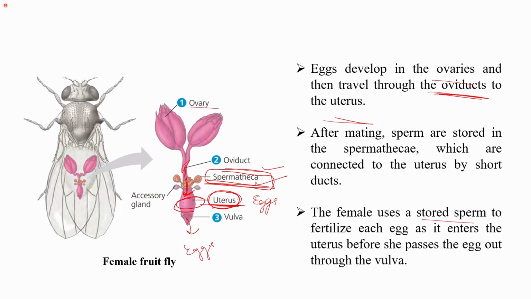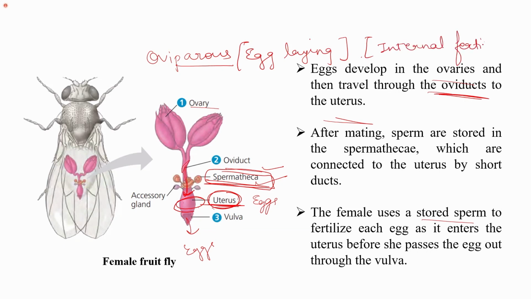So mostly they are oviparous. That is, they form eggs; they are egg-laying organisms. They are oviparous. And they have internal fertilization, as we see that the fertilization happens inside the body of the female. So they have internal fertilization. They are oviparous, that is, egg laying.